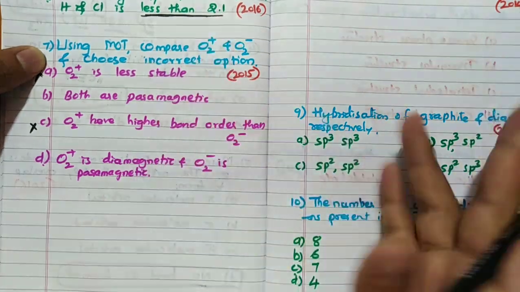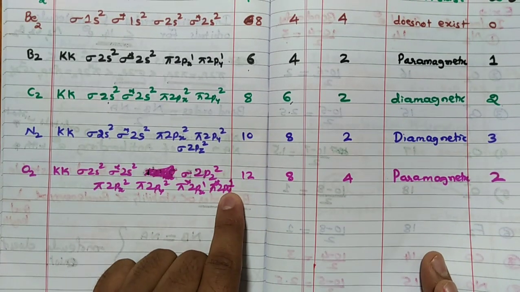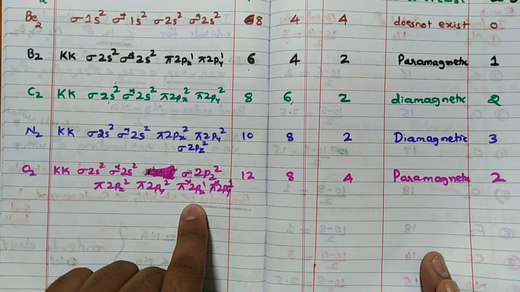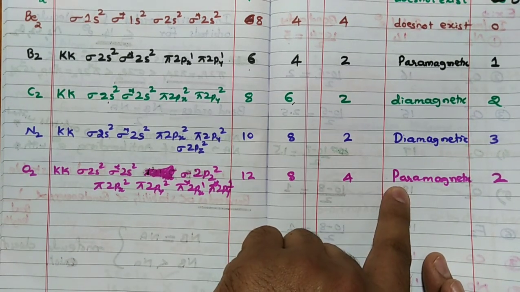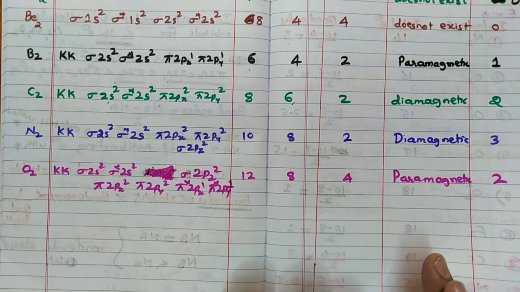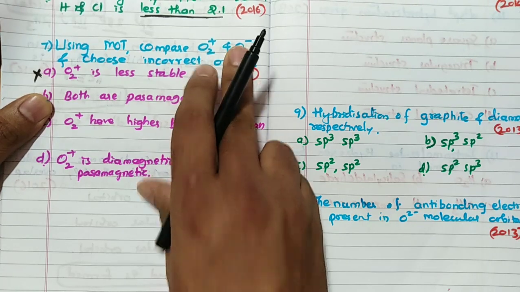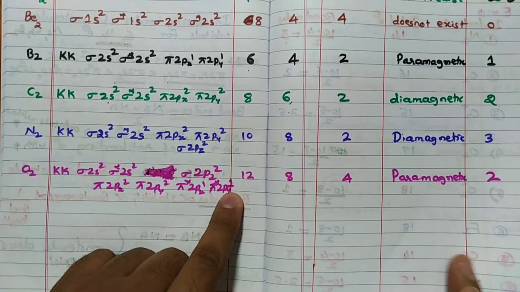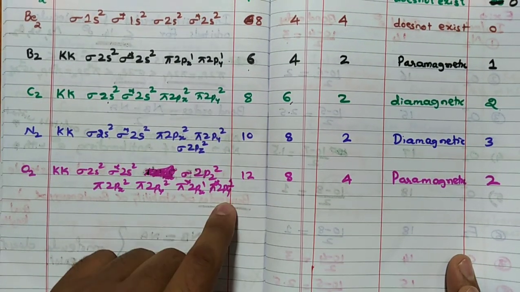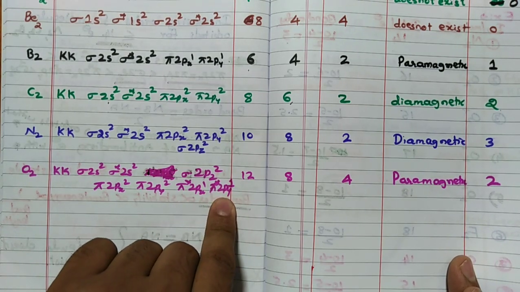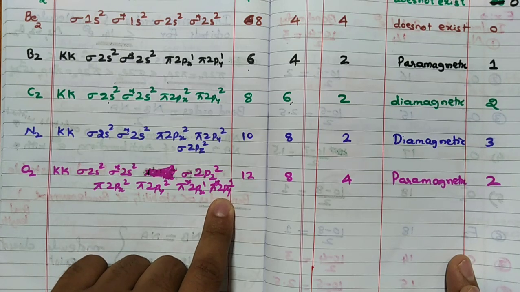Now the meaning of O2 plus is that 1 electron has been removed. Definitely you will remove either this electron or this electron, but still there is one unpaired electron, which means it is still paramagnetic. Remember, still that is paramagnetic. Fine. Now O2 minus means you will add another electron. Where will you add it? Either one. Just imagine this becomes 2, which means still one unpaired electron is present. Still one unpaired, so paramagnetic.